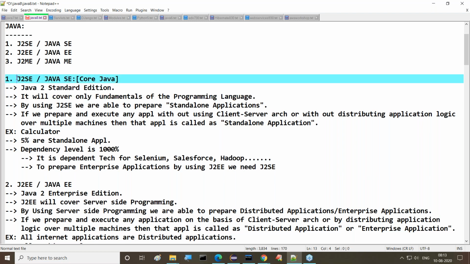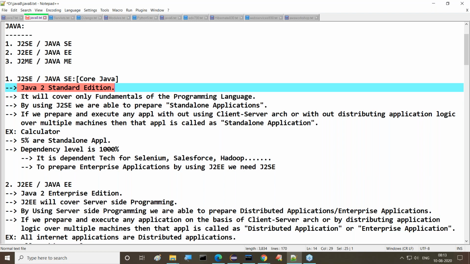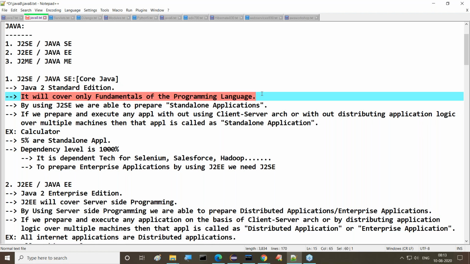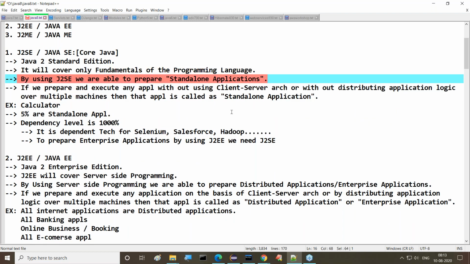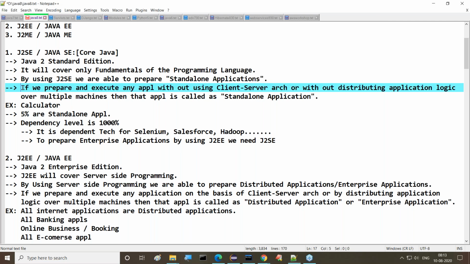J2SE is nothing but core Java. Today, whatever content we are discussing is core Java, J2SE, Java 2 Standard Edition. It will cover only the fundamentals of the programming language. Just Java fundamentals only we are able to cover here. By using these fundamentals, we are able to prepare a type of application called a standalone application. What is this standalone application?